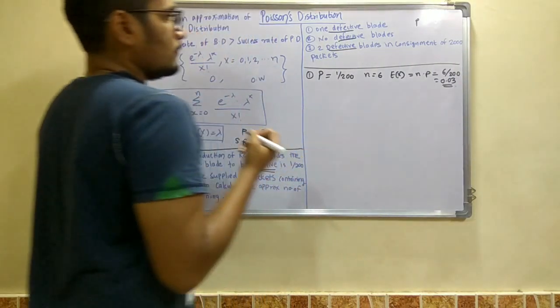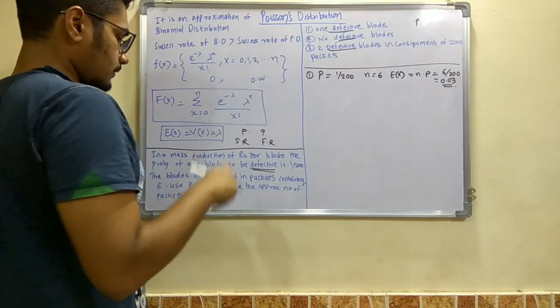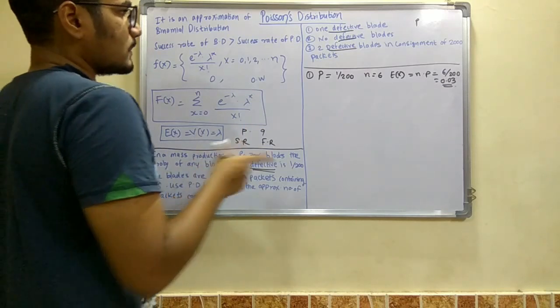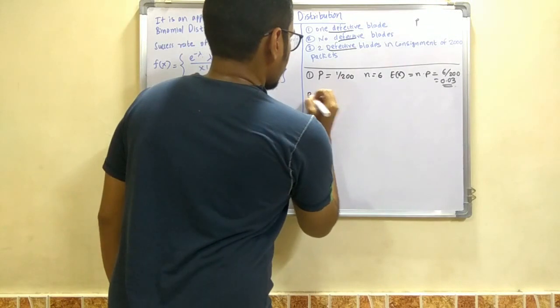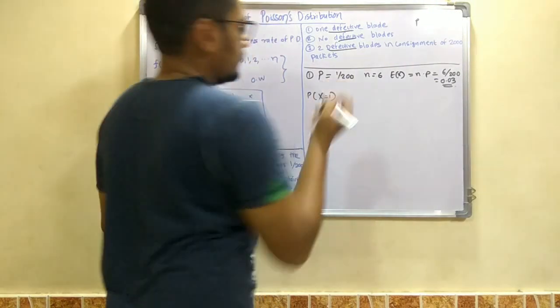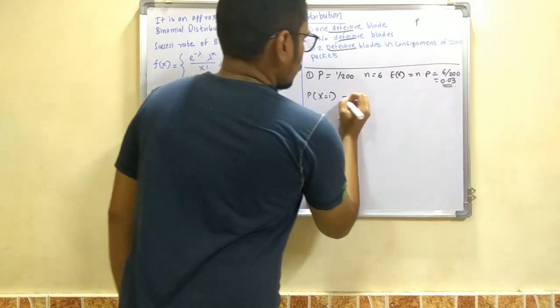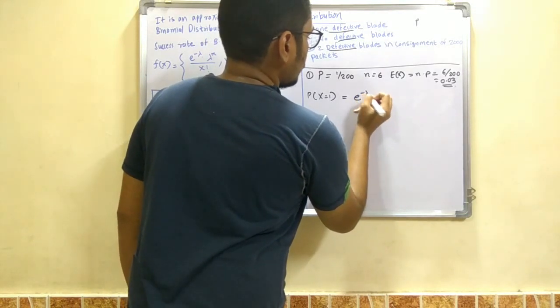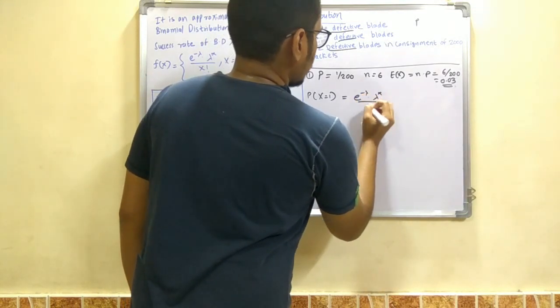First of all, you have to find the approximate number of packets containing one defective blade. So probability of x is equal to 1, that is exactly one defective blade. For that you have the formula e raised to minus lambda, lambda raised to x upon x factorial.